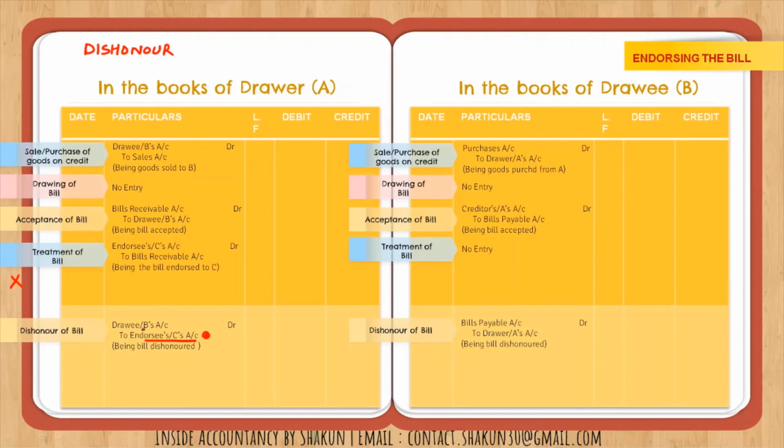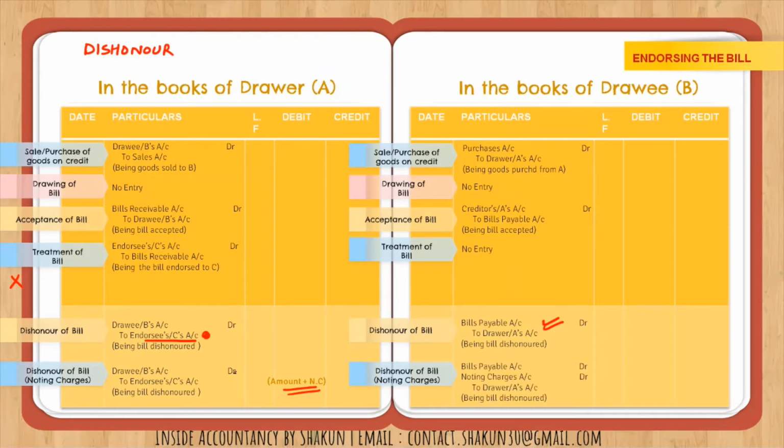Drawee is always debited. If it is a case of retention, to bills receivable. If it is the case of discounting, to bank. And if it is the case of endorsement, then to endorsee. Why are we writing endorsee here? Because endorsee, that is C, will again become your creditor. This entry, as you can see, is the same. Then if there are noting charges, as you did in case of discounting of the bill, the noting charges will be added in the amount. So amount of bill plus noting charges, entry remains the same. In case of drawee also, again the same entry, bills payable account Dr, noting charges account Dr to the drawer.